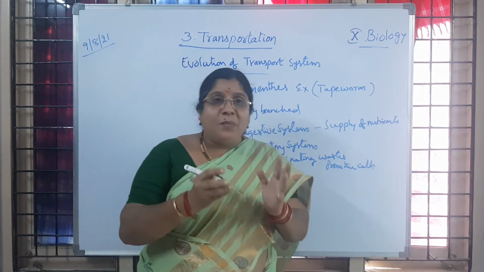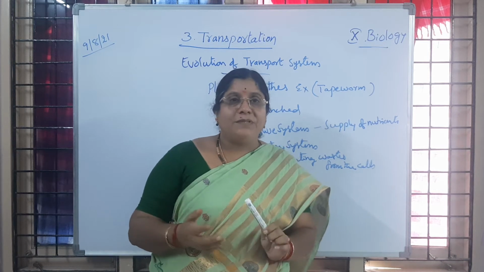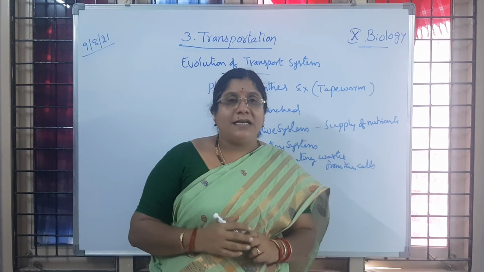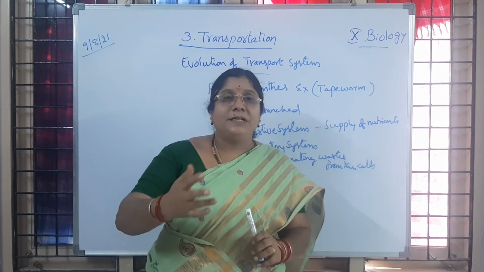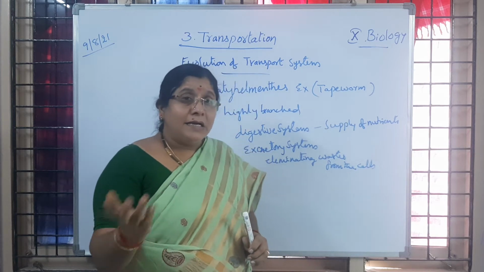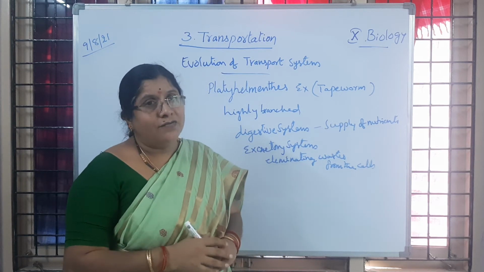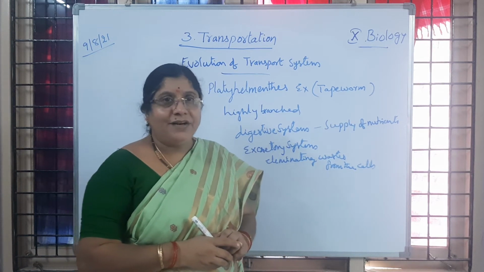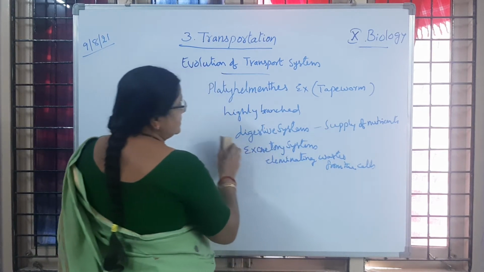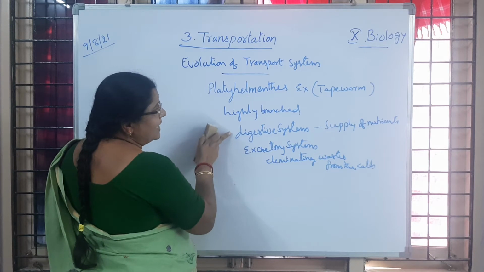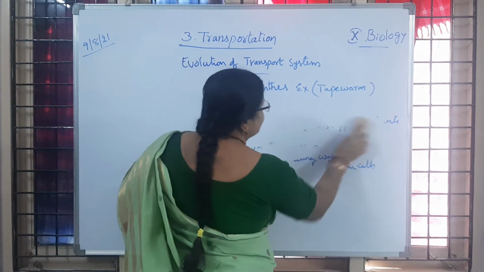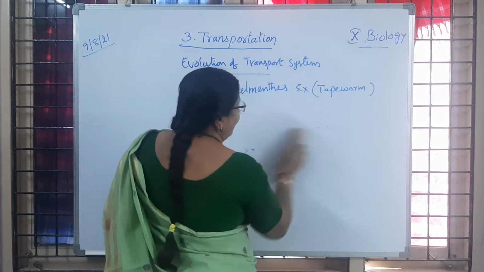The entire body of these organisms is filled with the digestive system as well as the excretory system, which helps in transporting nutrients and removing the unwanted materials. Is it clear to children? Like that, this highly branched digestive system and excretory system will be seen in the Platyhelminthes group of organisms.